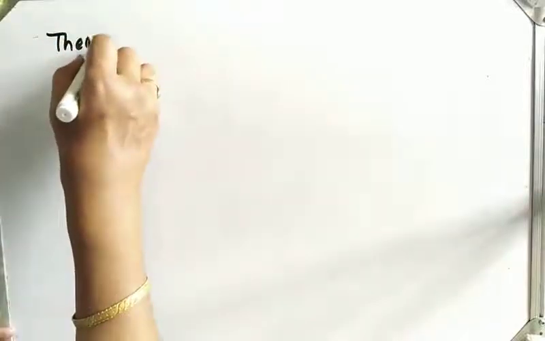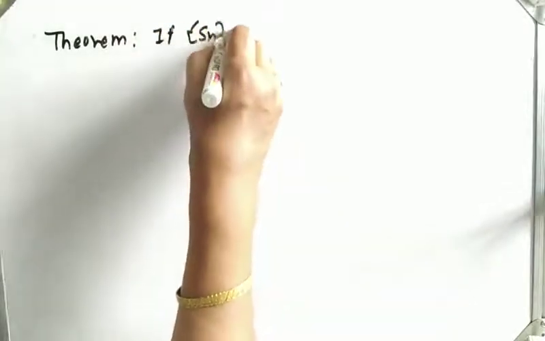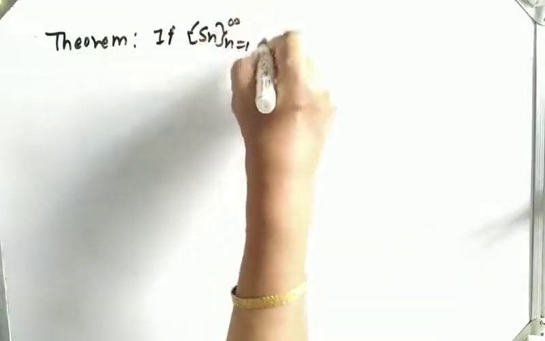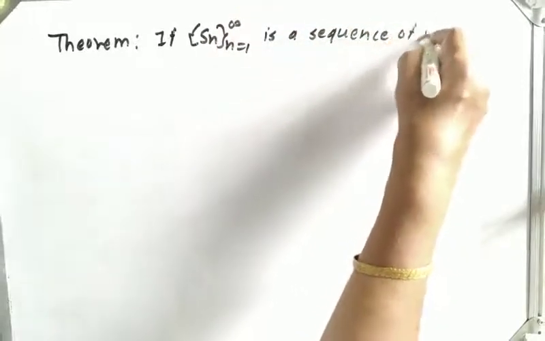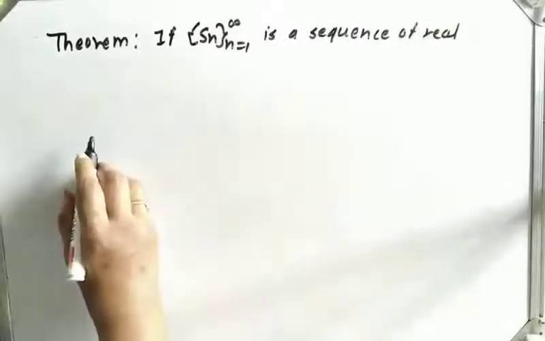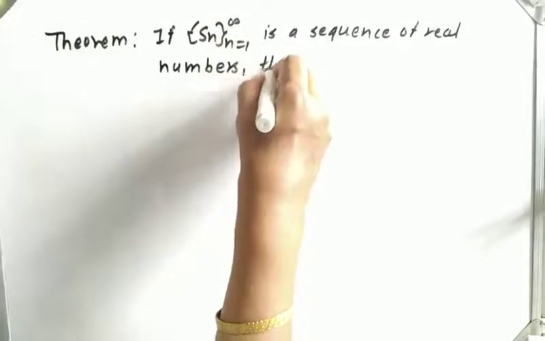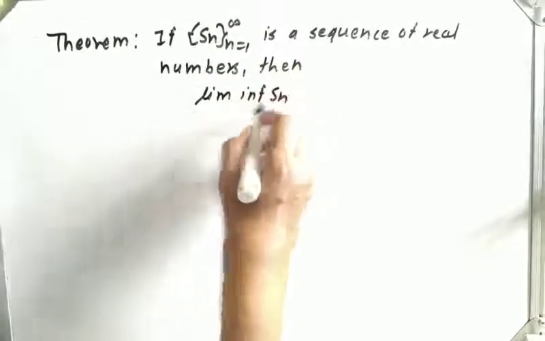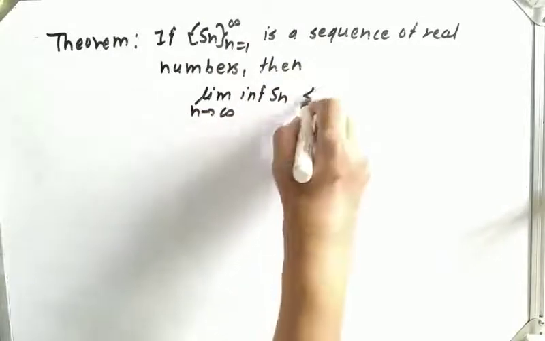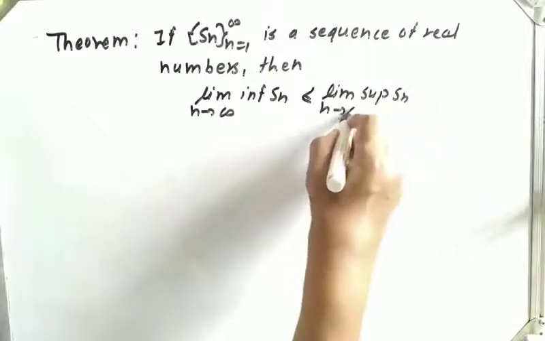Next theorem is, if sequence Sn is a sequence of real numbers, then limit inferior of Sn as n tends to infinity is less than or equal to limit superior of Sn as n tends to infinity.